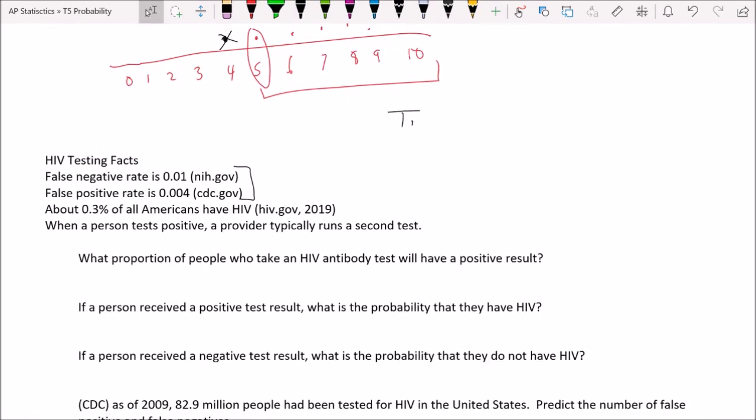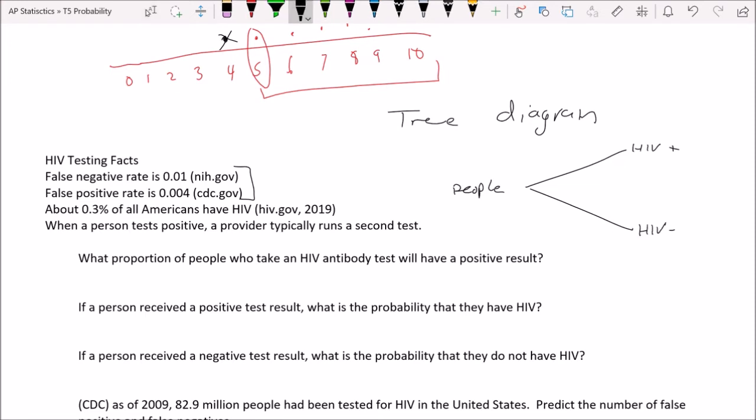Okay, so let's write that out. A tree diagram. Okay, and so it's going to start out like this. We're going to start out with people. Now, we have some people who are HIV positive, and then we have people who are HIV negative. According to this scenario, it says about 0.3% of all Americans have HIV. That's what we mean by HIV positive. So that would be 0.003. That's how we would write that as a decimal.